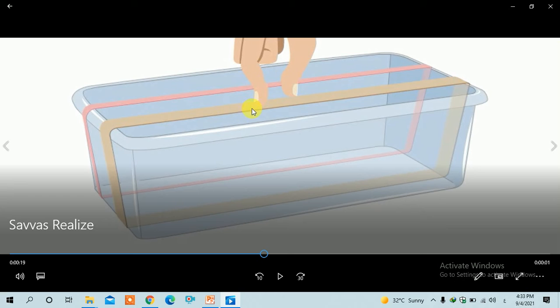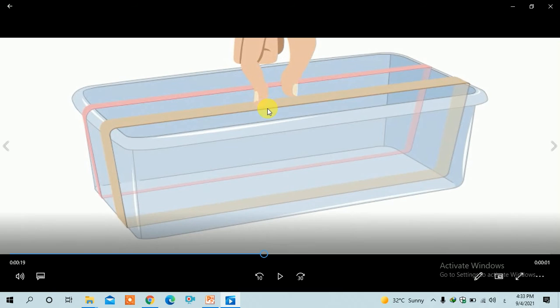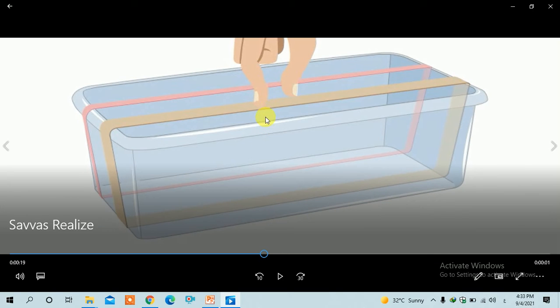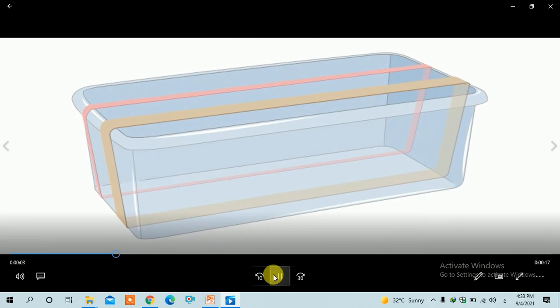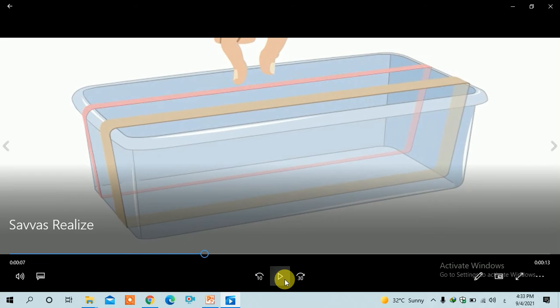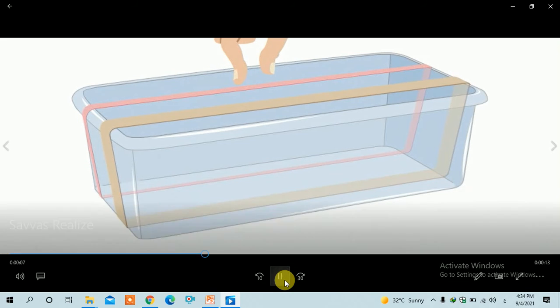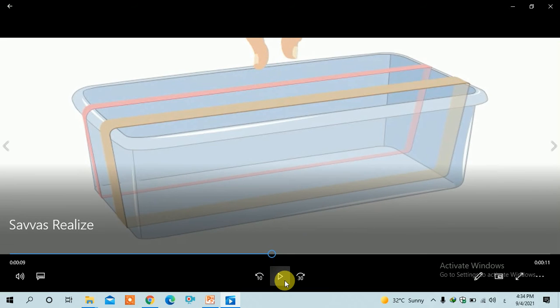But here, no, it vibrates slowly because it's thick. So it makes a sound with low pitch and low frequency because it vibrates slowly. Okay, let's listen again. Listen carefully. This is a sound with a high pitch. And this is a sound with a low pitch.